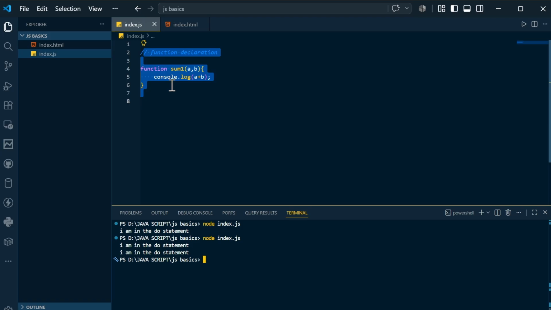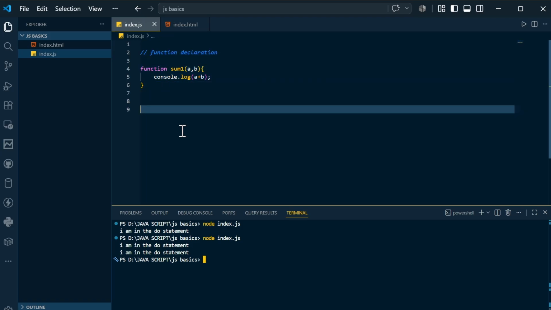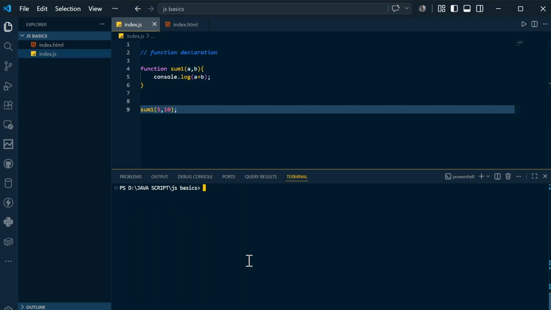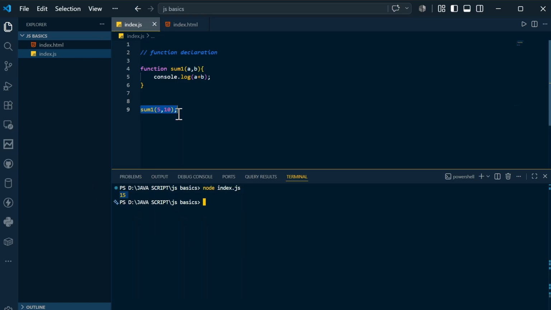This is the function declaration. And if you want to run this, you can call sum1 and pass 5, 10. In the terminal, if you clear the terminal, compile and run, you can see the output as 15. Because you are calling the function here, sum1 has been called, it is accepting a as 5, b as 10, and the output has been printed as 15. Now this is one way.